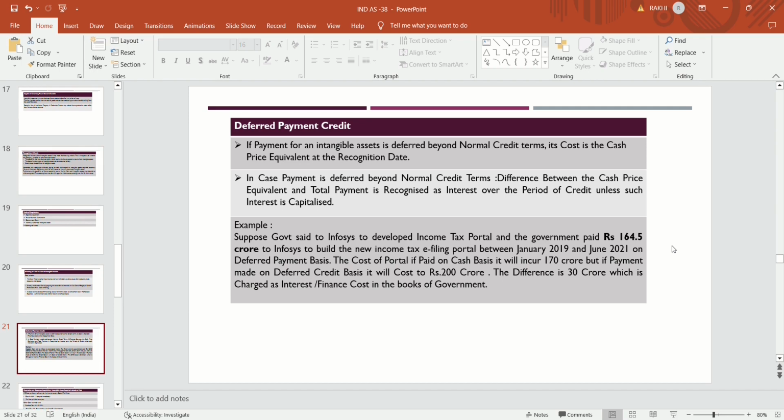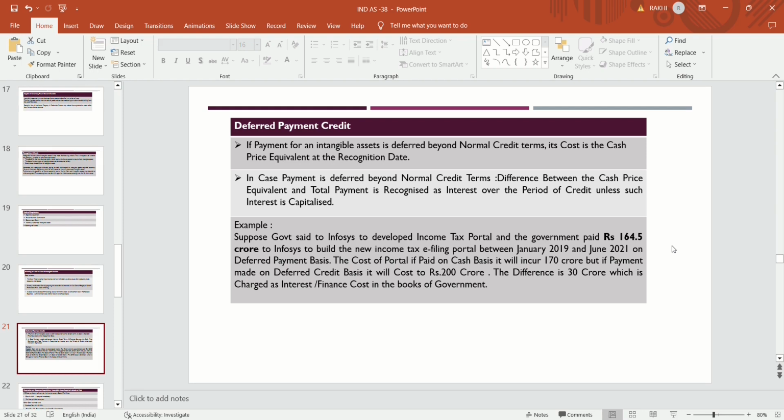So it is due to deferment of payment. If we pay instantly, the cost will reduce, but if we defer our payment, the cost of that asset will increase because of the time gap.